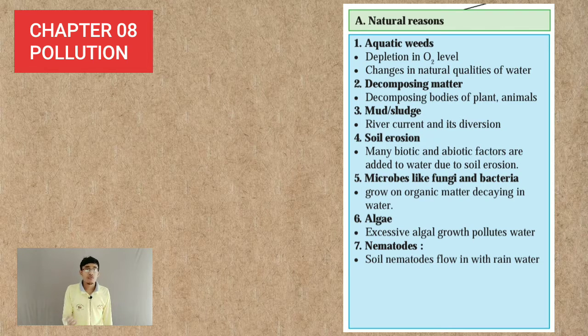As the level of oxygen decreases in the water body, this will affect the aquatic animals which are present in that particular river or sea or ocean. So aquatic weed is the first natural reason. The aquatic weed also reduces the quality of water. It is going to contaminate the water, and that particular water is not going to be potable.